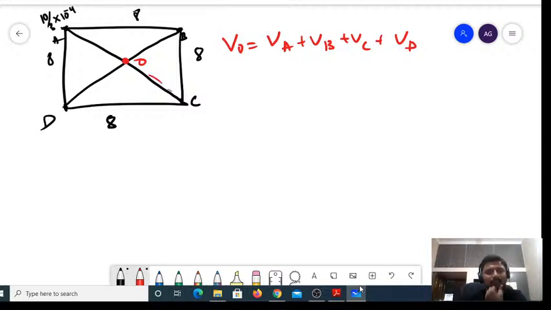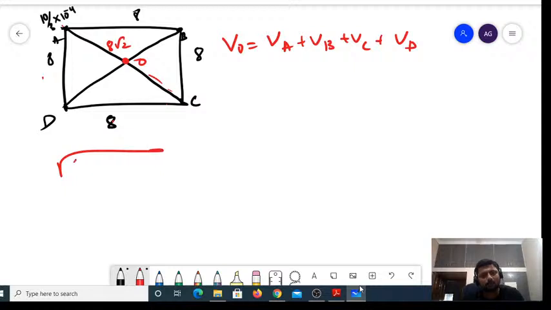Apply the Pythagoras theorem. This is 8 square plus 8 square, so 8 root 2 must be the answer. That is the length of AC. What about OA? It is 8 root 2 divided by 2. 8 root 2 divided by 2 means how much? It is 4 root 2. The answer of this is 4 root 2.